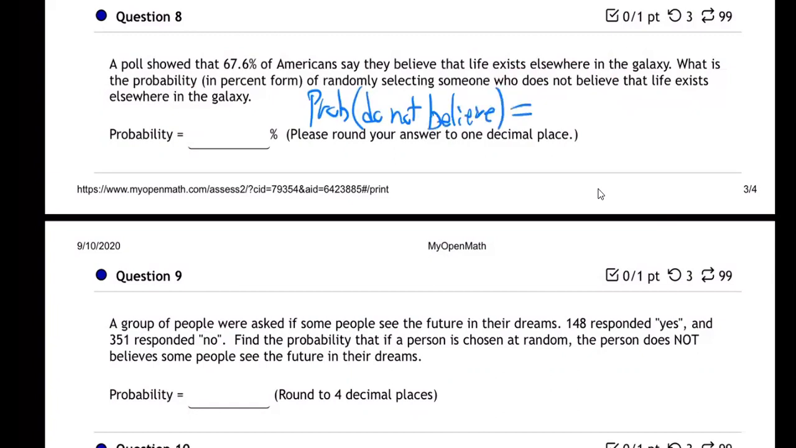What's the chance of that? How do we feel? So 67.6%, those people do believe there's life somewhere else in the galaxy. So what's the chance if we grab someone at random that we'll get somebody who does not believe that? What's the probability? How do we figure that out?